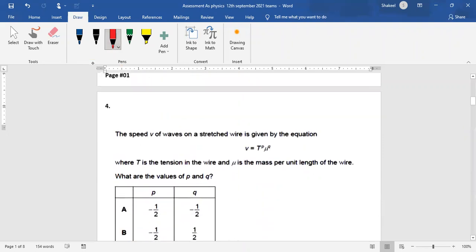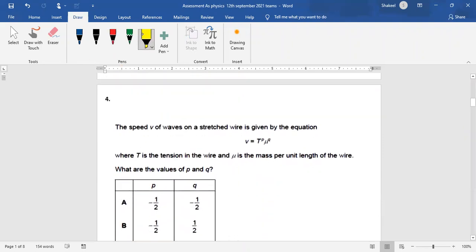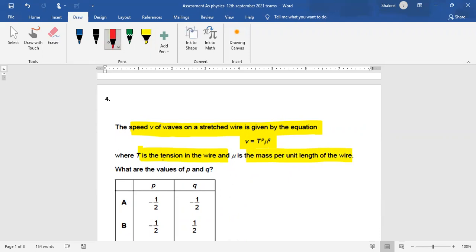Moving forward to the next: the speed of waves on a stretched rope is given by v = T^p μ^q, where T is the tension in the wire and μ is the mass per unit length of the wire. Tension is equivalent to force, so we will use the units of force. And μ is mass per unit length, so we will use M by L.